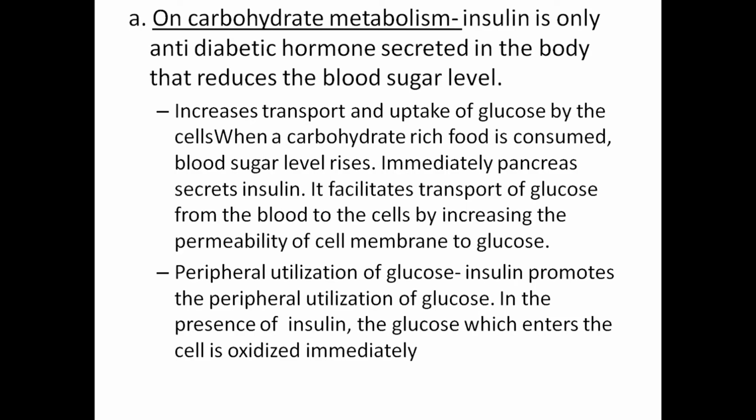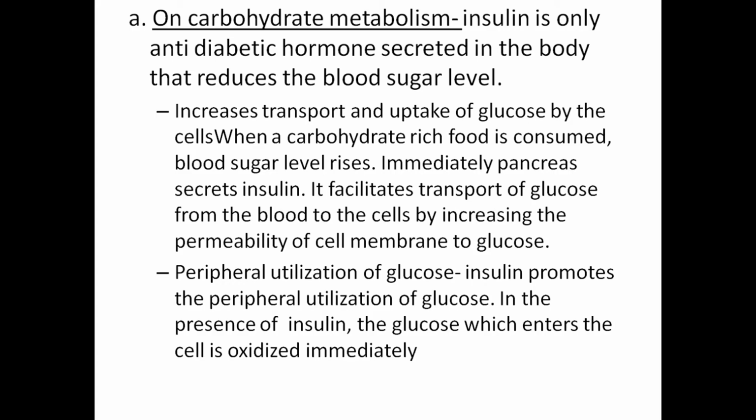On carbohydrate metabolism, insulin is the only anti-diabetic hormone secreted in the body. It increases the transport and uptake of glucose by the cells. When carbohydrate-rich food is consumed, blood sugar level rises and immediately the pancreas secretes insulin. It facilitates transport of glucose from the blood to the cells by increasing permeability of the cell membrane to glucose.